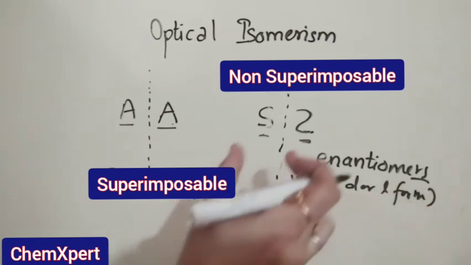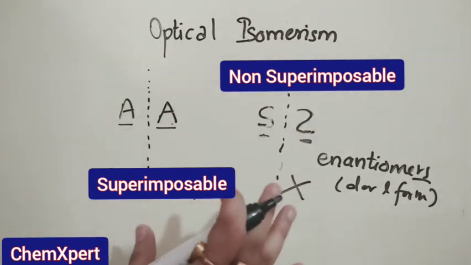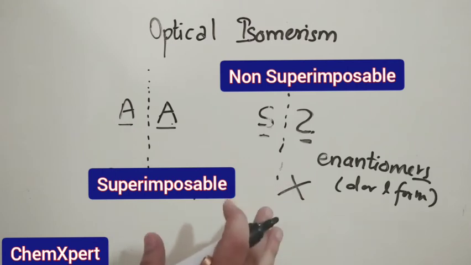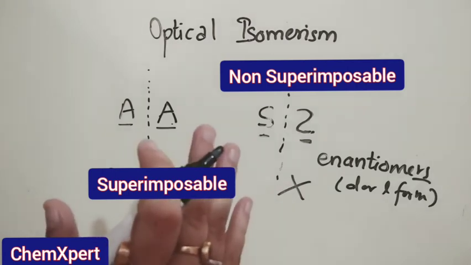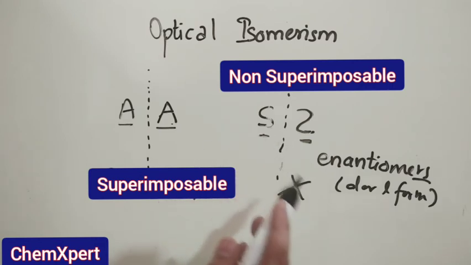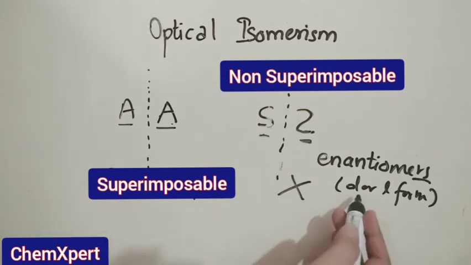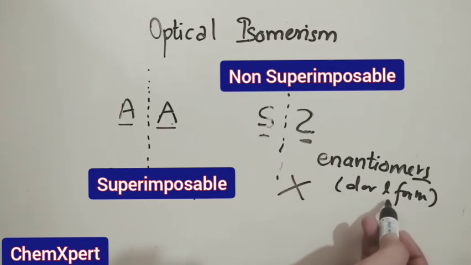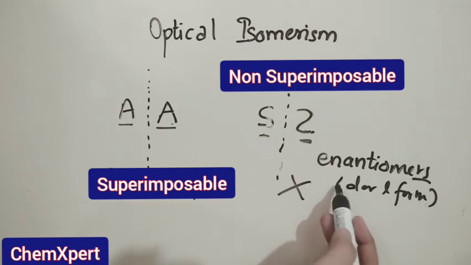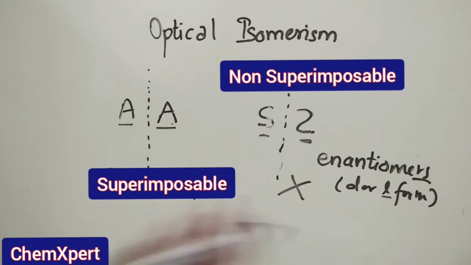And one more point, this substance, be it an organic compound or a complex, is said to be a chiral complex. Chiral means molecules or ions which are non-superimposable mirror images of each other, and the property is known as chirality. And these D and L forms are the dextrorotatory and the levorotatory. The dextro one rotates the plane of polarized light towards the right, and the levo one will rotate the plane of polarized light towards the left.